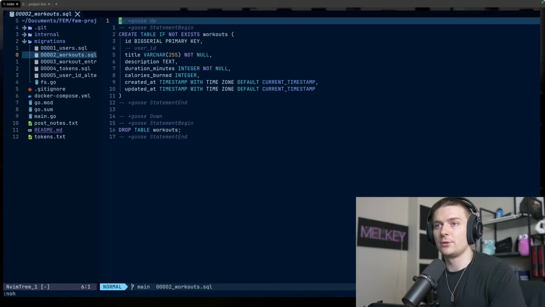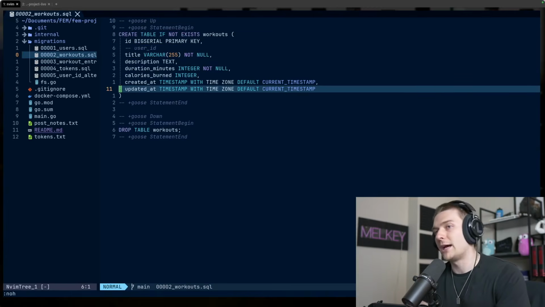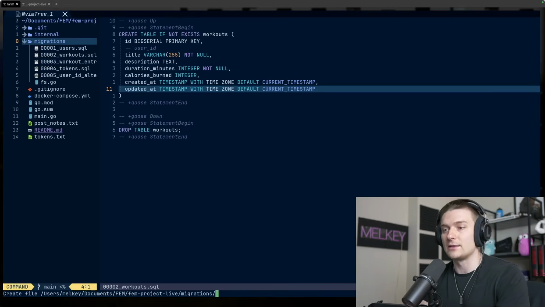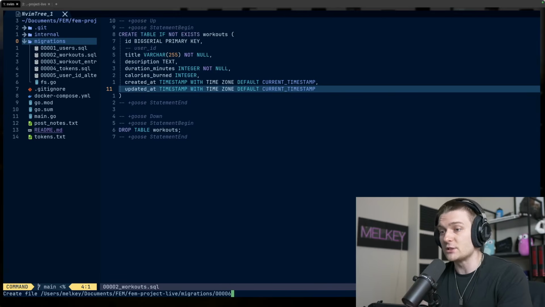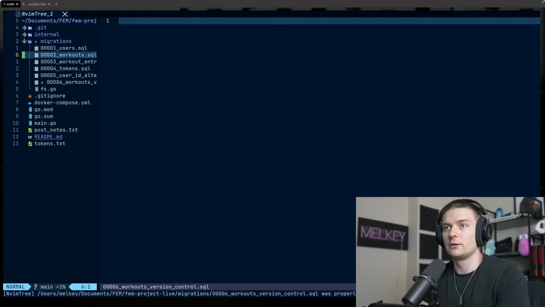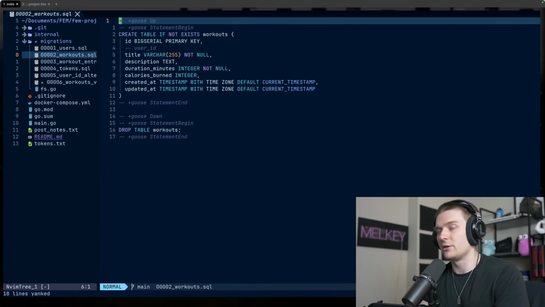So in our application, we have this workouts table, and we're going to add a new field here. So let's go ahead and add this new field. Go into the migrations folder and add the new file. We're going to do 0, 0, 0, 0, 6, so four zeros and 6, followed by workouts version control.sql.